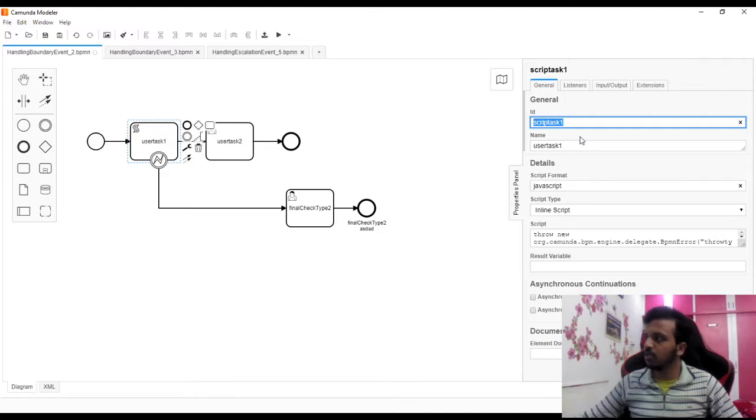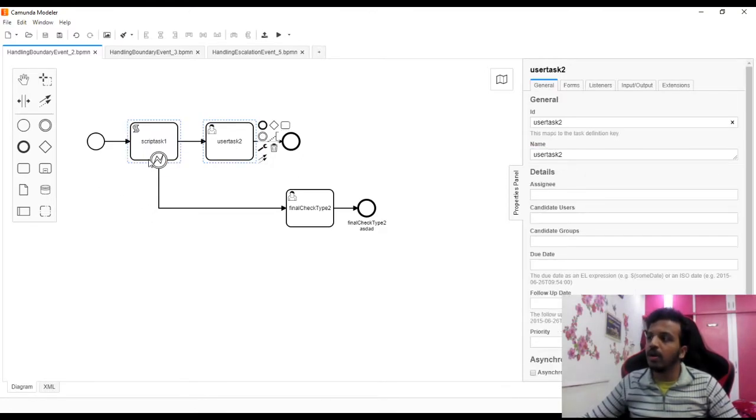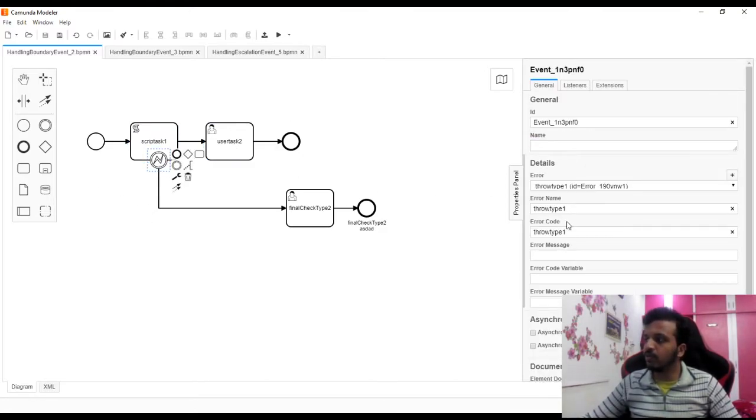Let me just correct it. Control C, Control V. Forget the content for a minute. Okay, then we have a normal user task too. Now this is something which is waiting for an error called throw type 1.